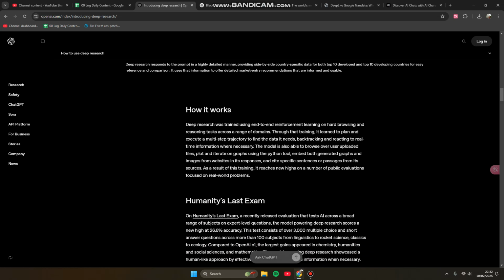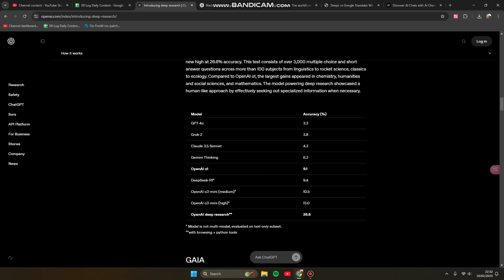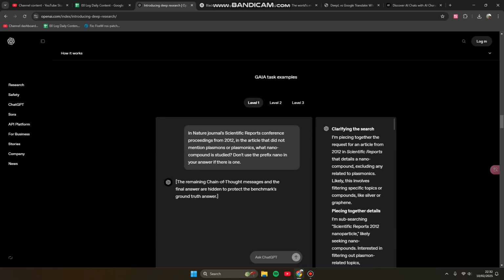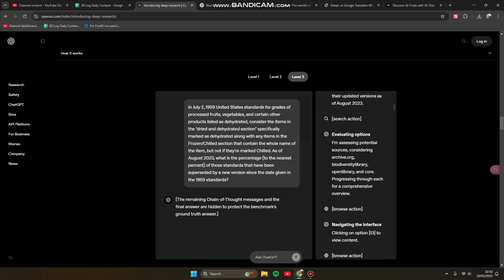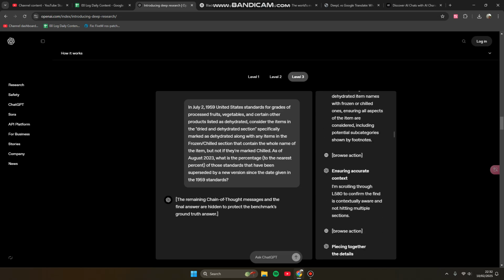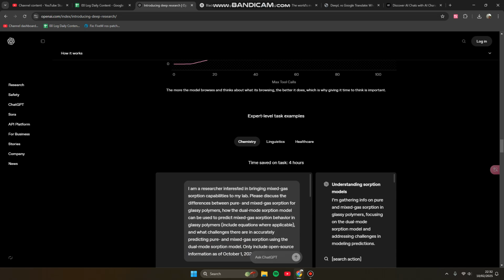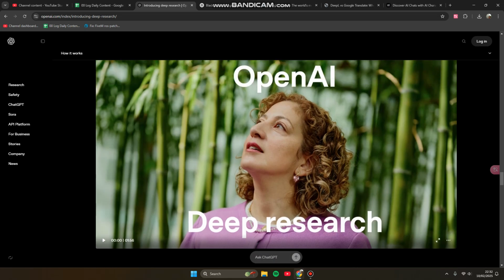So this is the brief information, detailed information, how it works, Humanity's Last Exam, GAIA, and this is the example, level 1 and level 3, and expert level task. So you can learn about this later. So the important thing is you have to upgrade your account in order to use this deep research.